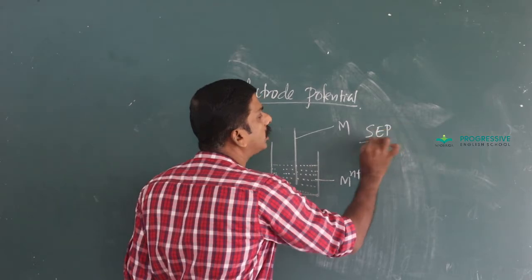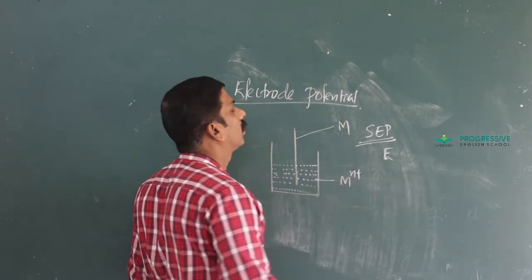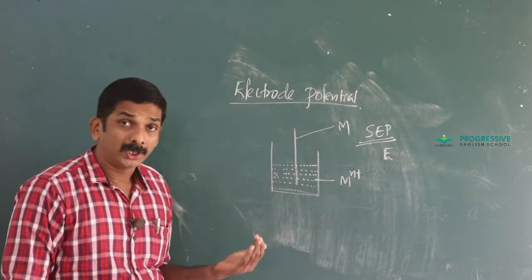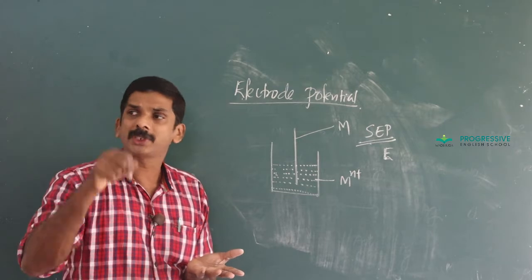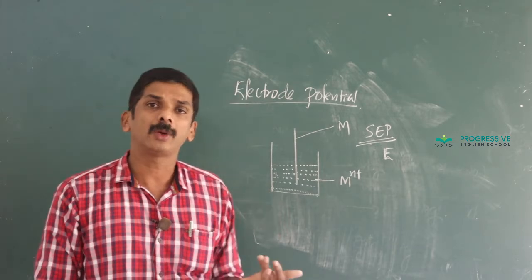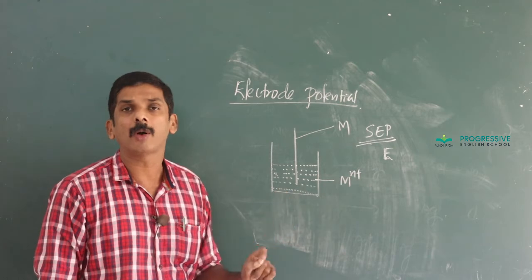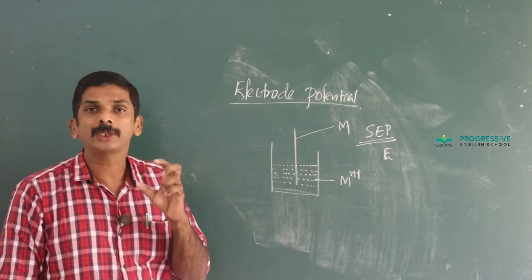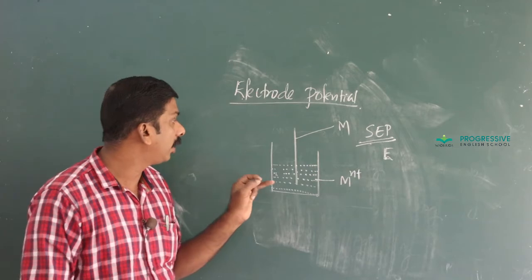Single electrode potential is represented as E. What do we mean by single electrode potential? When a metal rod, a solid substance, is dipped into its solution, there are two possibilities: either to get oxidized or reduced. When a zinc rod is dipped in zinc sulfate, there is a tendency to get oxidized. In the same way, when a copper rod is dipped in copper sulfate, there is a tendency to get reduced. Generally, when a metal rod is dipped into its solution, it has a tendency either to get oxidized or to get reduced.